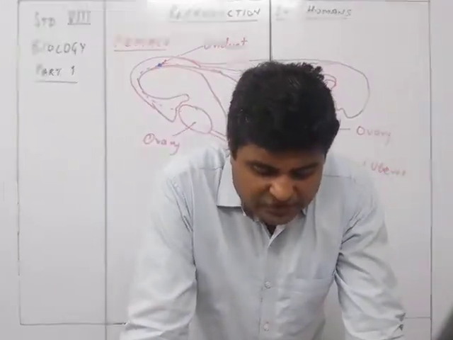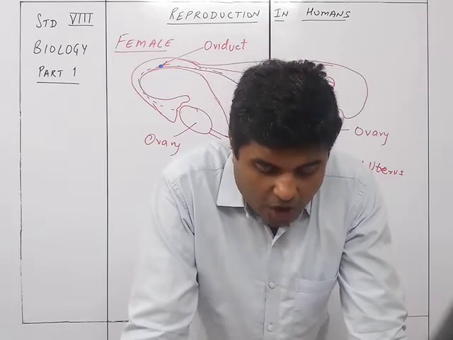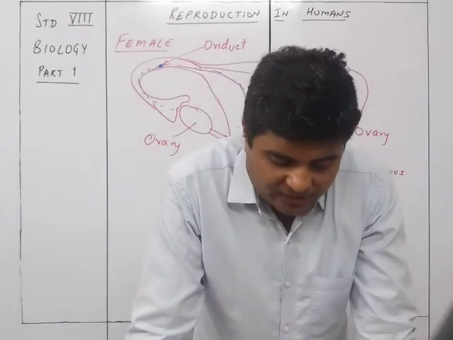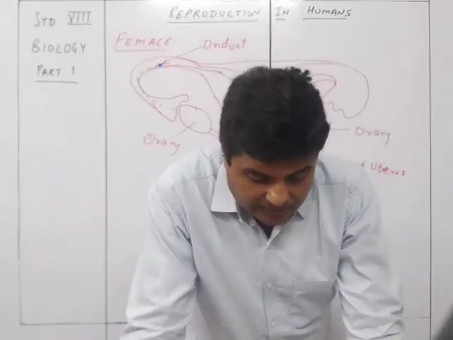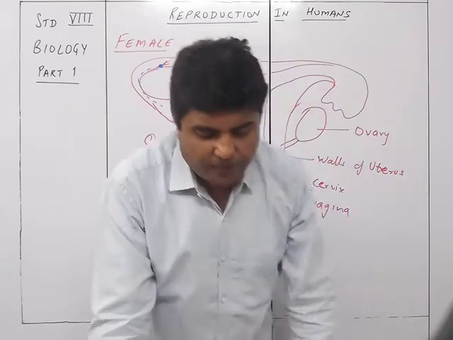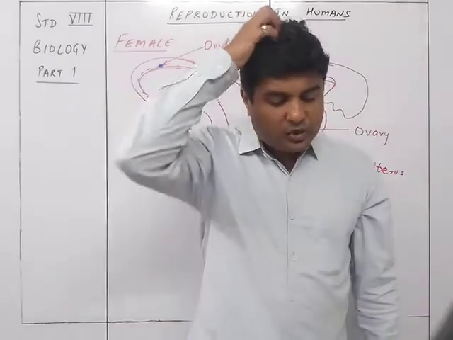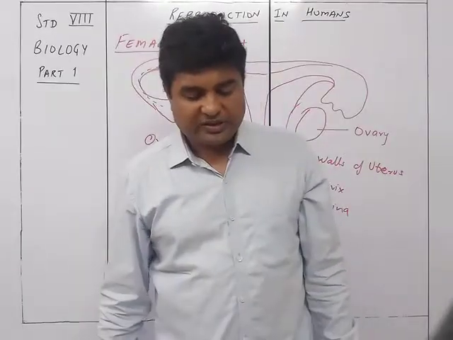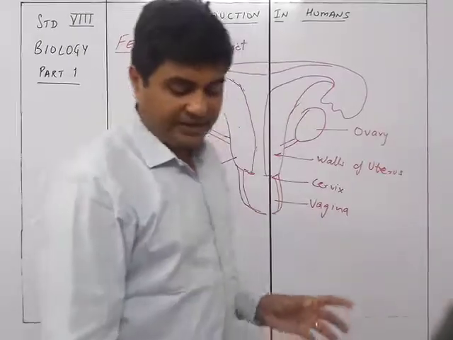The uterus opens to the outside through a long muscular tube called the vagina, situated between the rectum and the urethra. The vagina receives the male penis during copulation and also serves as a birth canal. The urethral opening is seen above the vaginal opening in the region of the vulva. So there are certain regions over here.